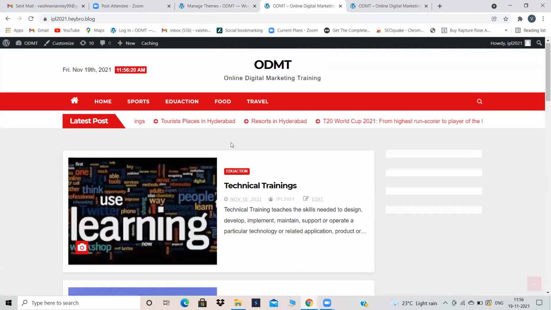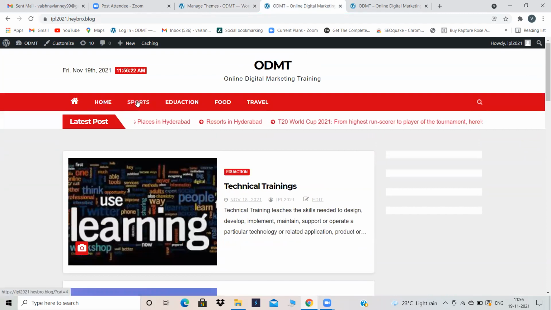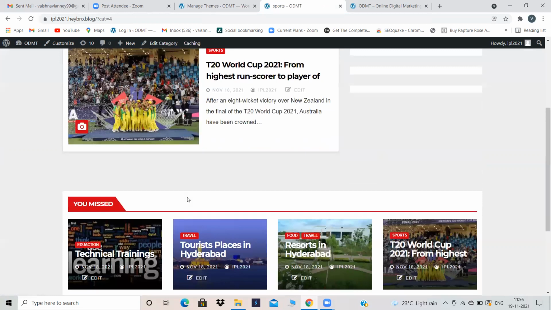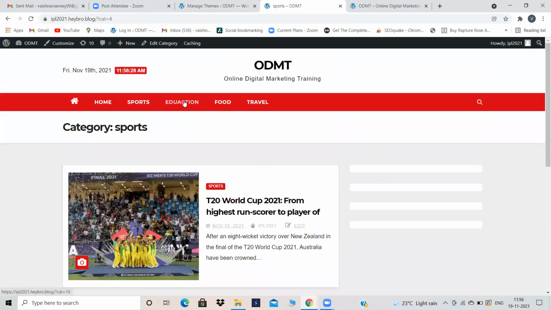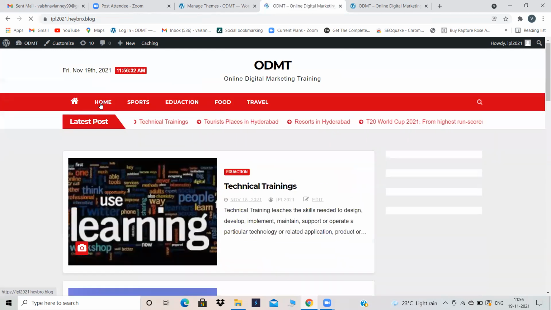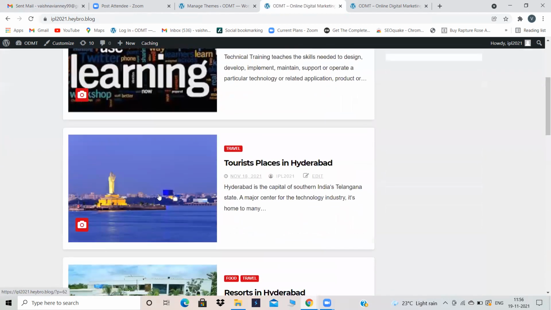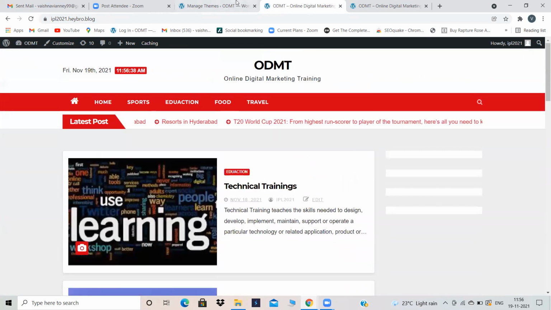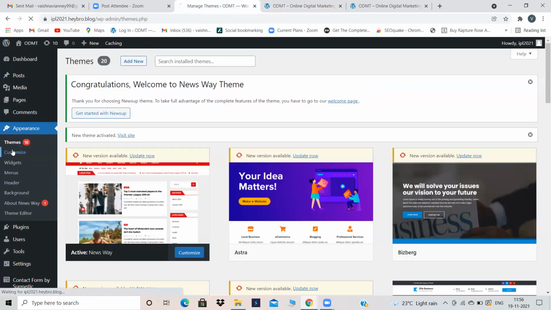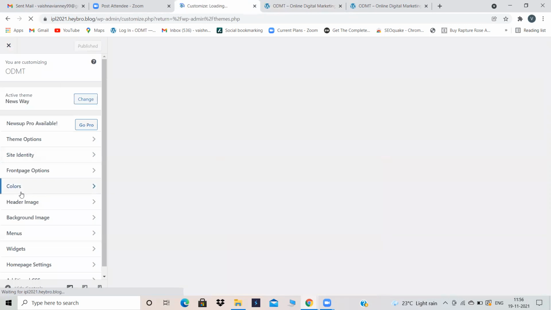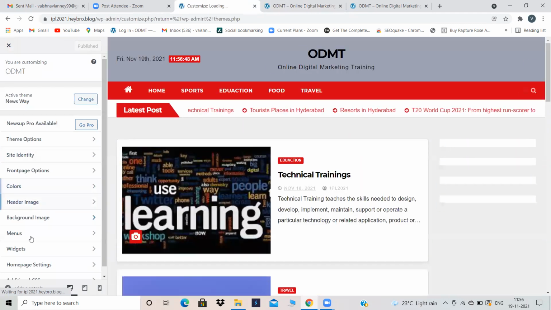And this is how my blogging website will appear. Under sports, only sports related blogs will appear. Under education, only education related, food, travel, and under home page, all my blogs will appear. Why will all my blogs appear under home page? Because I have gone to customize, and in home page settings, I have selected the option called latest post. What are my latest posts? All blogs are my latest posts, right?